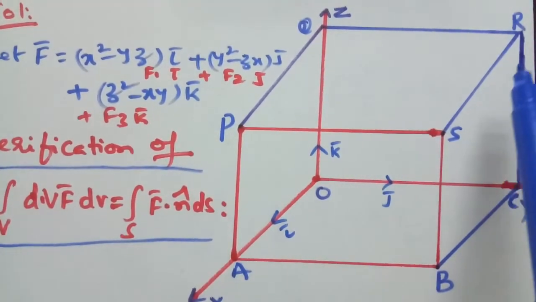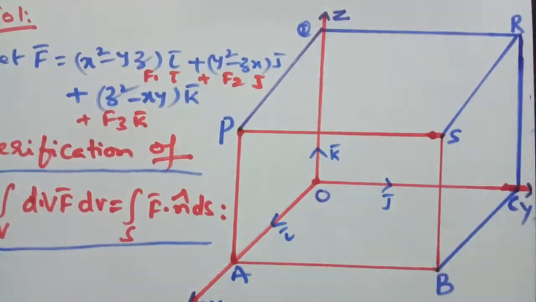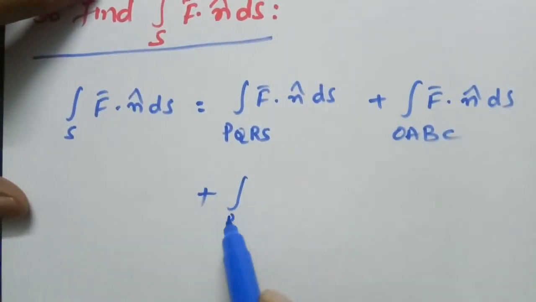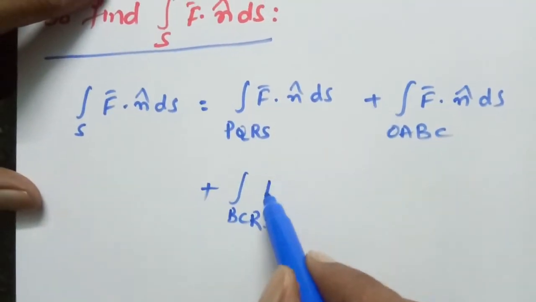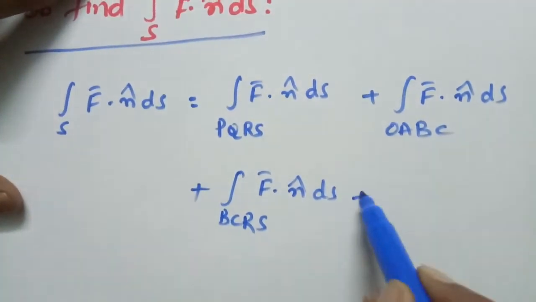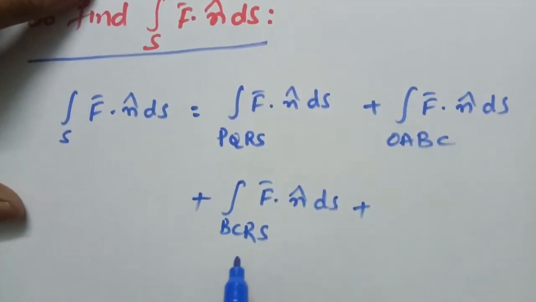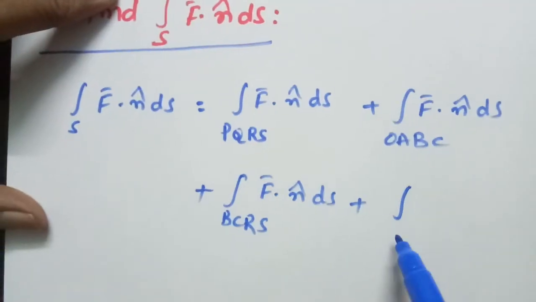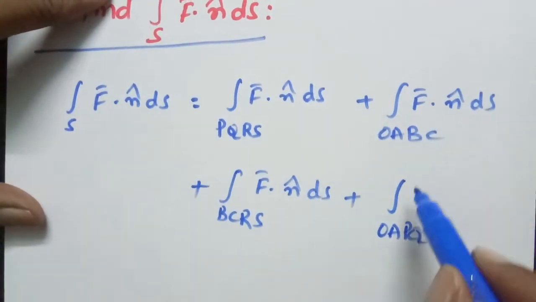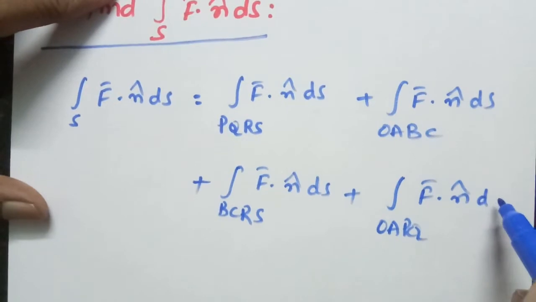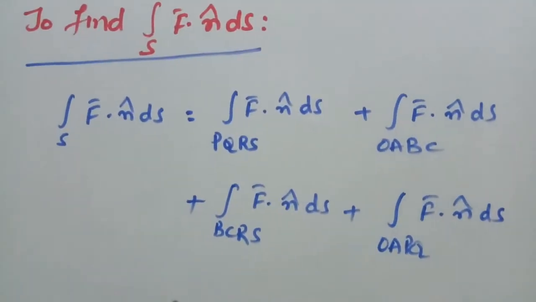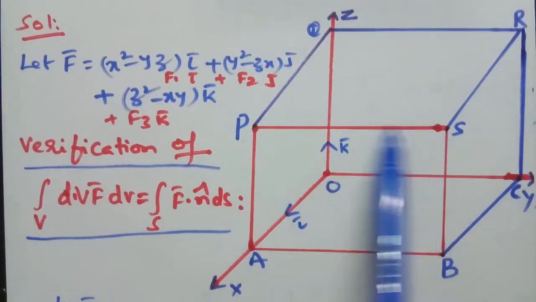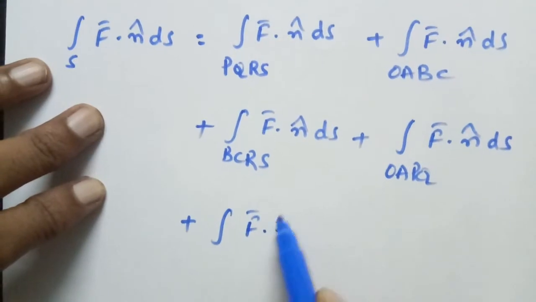now along BCRS, right corner, along BCRS, f bar dot n cap ds, plus the opposite side of this BCRS, OAPQ, integral f bar dot n cap ds over OAPQ, plus the front portion ABSP, f bar dot n cap ds over ABSP, plus